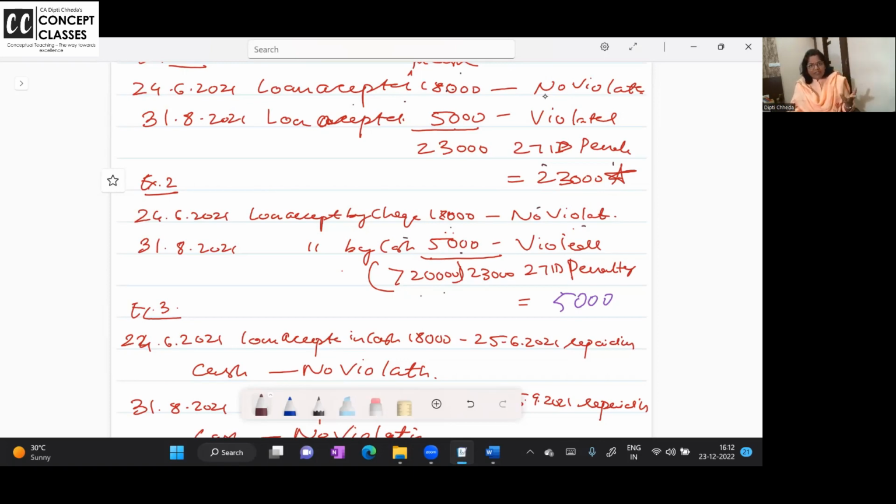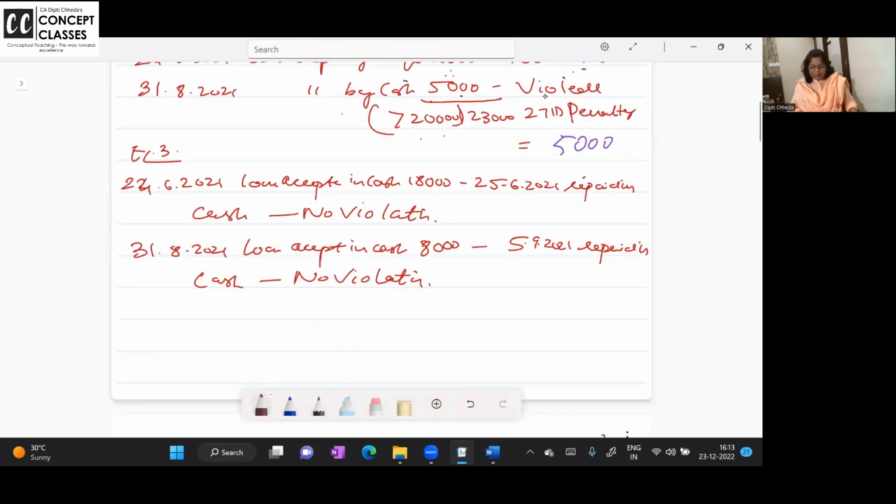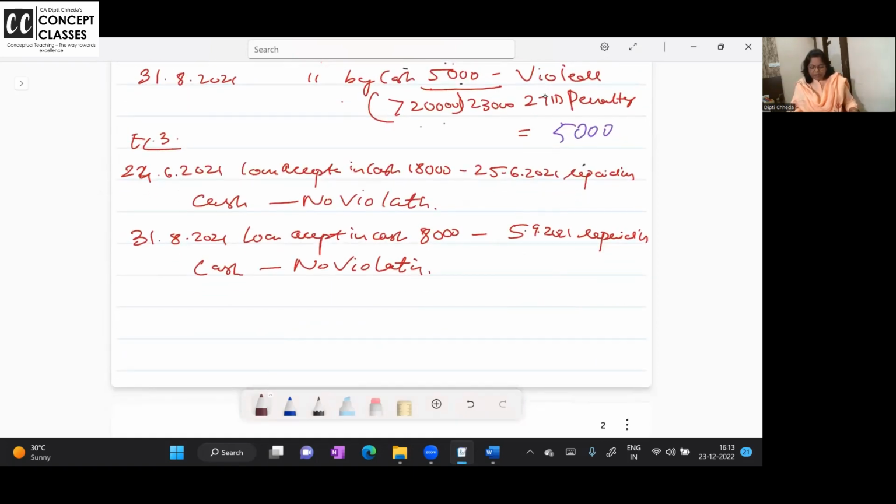This has become 23. Is my loan amount 20,000 and above? Have I taken cash 5,000? This cash 5,000 will become taxable. So whenever you take a loan in cash, again you take a loan, the earlier loan is also to be considered. If it exceeds 20,000 and any part also you have taken in cash, that will become taxable. Okay, right.